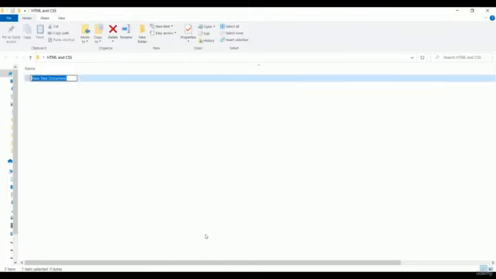So here is my file and I want to rename my file as index. So let me type index. Okay, let me hit the enter button on my computer. So you can ask me a question, why is the file name index? I can write any name, but why did I write the name index? Let me explain in detail.